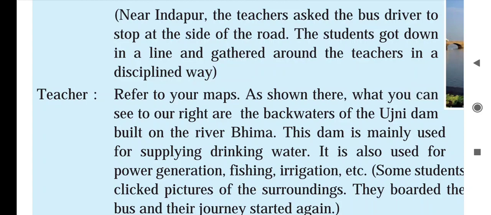So teacher is saying that, children, that is the Ujni Dam, and this dam is built on the river Bhima, and we are going to study the backwater of Ujni Dam. Backwater means what? Backwater is also part of the river, but the river current is more in the mainstream, and in the backwater there is very little current, or we can say there is no current. Means the water is stable, it is stopped there. So children were observing the backwater of the Ujni Dam.